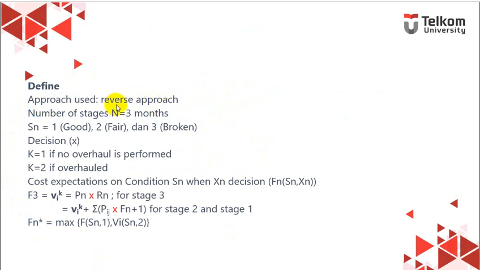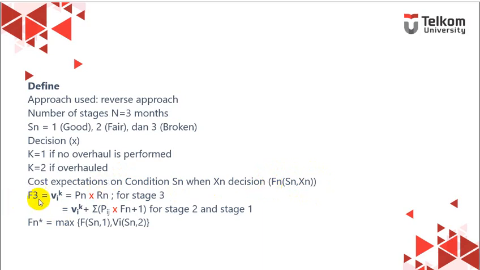So we are using the backward approach. The number of stages is 3 months, and the condition is Sn. Please remember again about dynamic programming. Sn is 1, 2, or 3: 1 means good, 2 means fair, and 3 means broken. The decision is only 2: 1 means not overhaul, 2 means overhaul. The cost expectation is the function Fn, based on Sn and Xn.